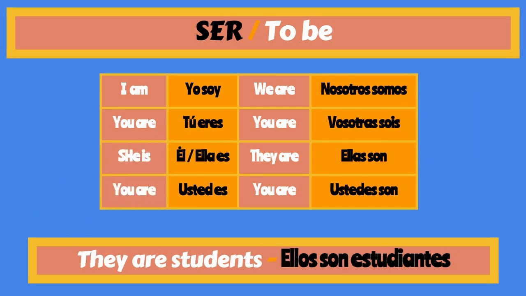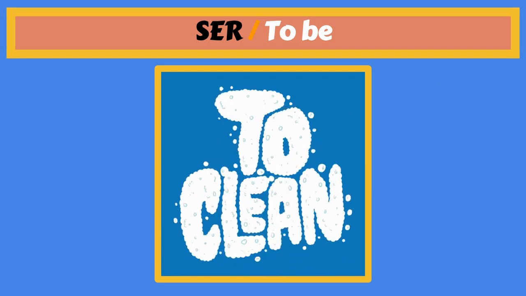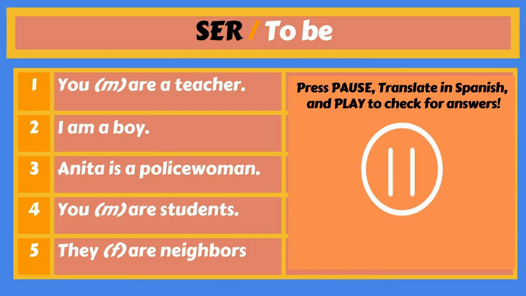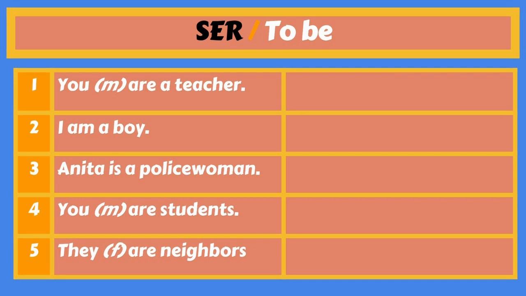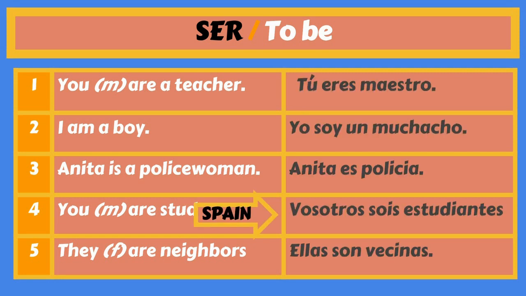They are students. Ellos son estudiantes. When I say ellos, it can be just boys and it can be boys and girls. If it was only girls, it would be ellas son estudiantes. It is your turn to start. Are you ready? All right, these are cool sentences for you to use, and what you should do is pause your video and then translate in Spanish, and when you're done, you would check it for answers. Are you ready?